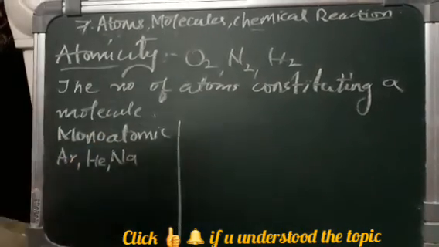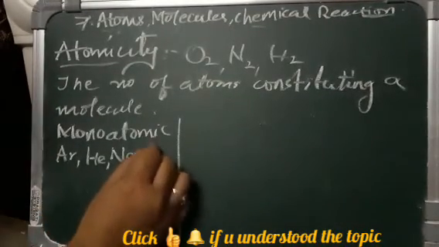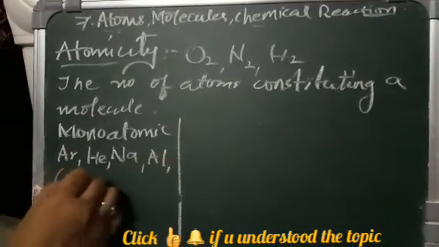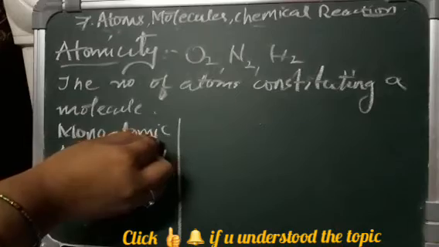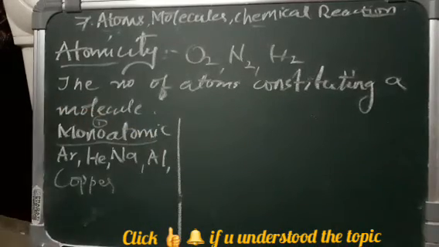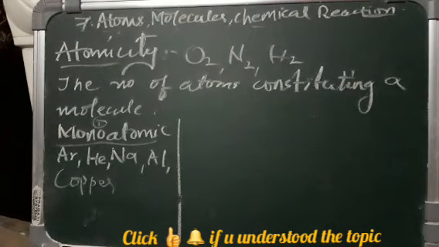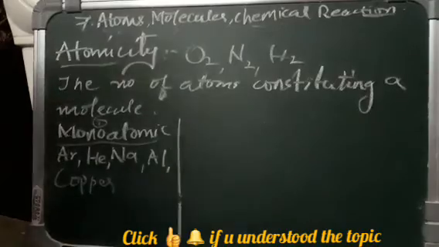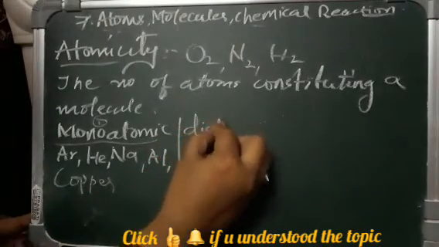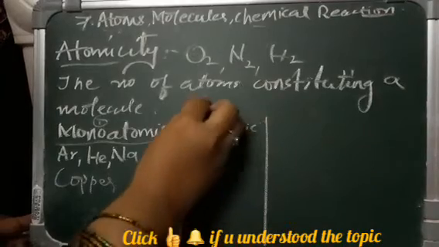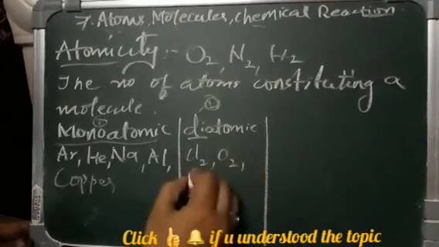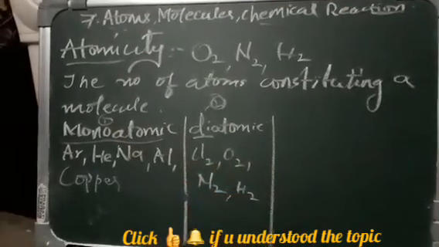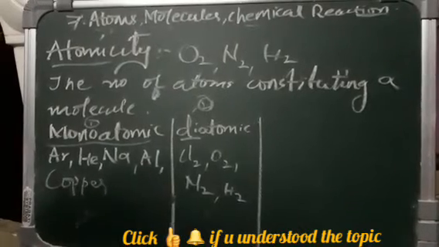sodium, we have aluminium, and we have copper. All these come under monoatomic. Mono means one, isn't it? Mono means one. So as I said, oxygen, hydrogen, nitrogen, and chlorine all come under diatomic. Di means two, isn't it? Di means two. So chlorine, Cl2, oxygen, nitrogen, hydrogen, these all come under diatomic molecules.